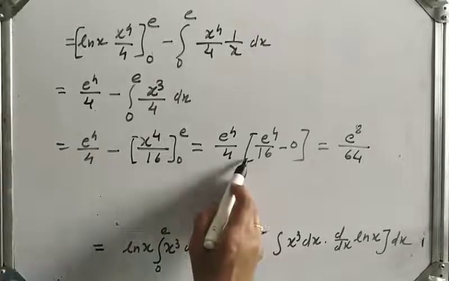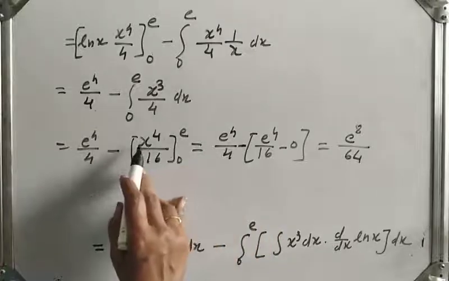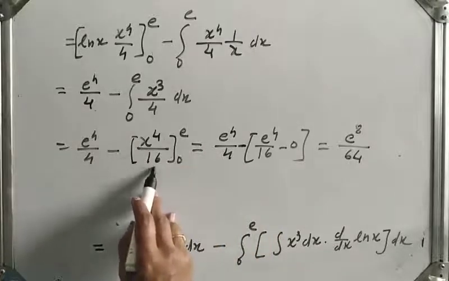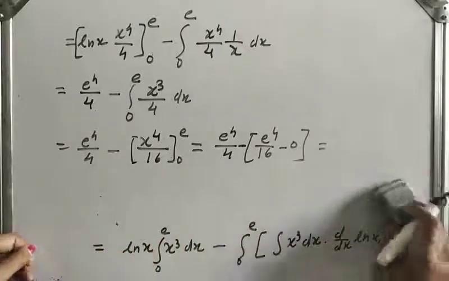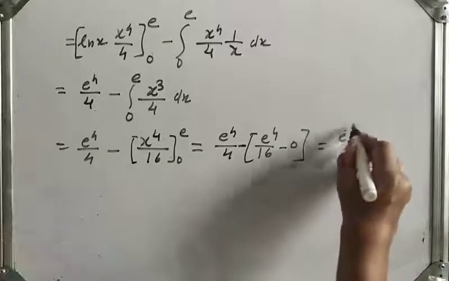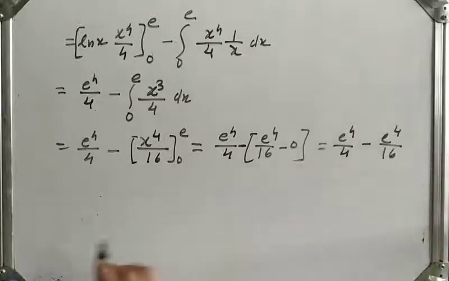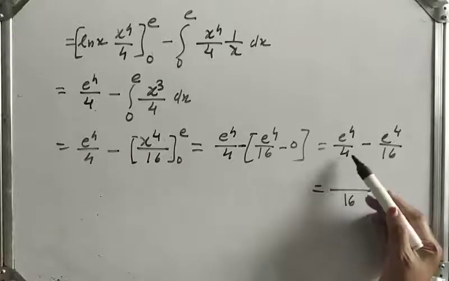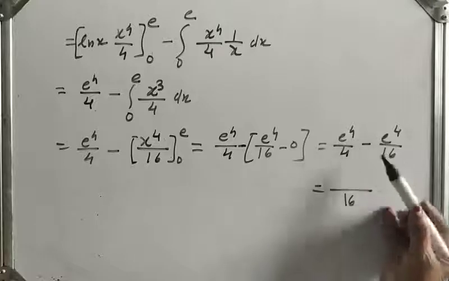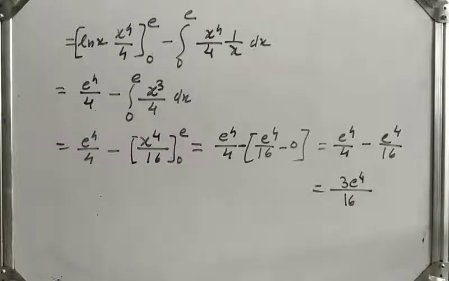sorry, here is minus sign, e raised to 4 upon 4, so minus applying limit e raised to 4 upon 16 minus 0, so that will be e raised to 4 upon 4 minus e raised to 4 upon 16, so we can take LCM as 16 multiplied by 4, 4 e raised to 4 minus e raised to 4, that will be 3 e raised to 4 upon 16. So our answer is 3 e raised to 4 upon 16.